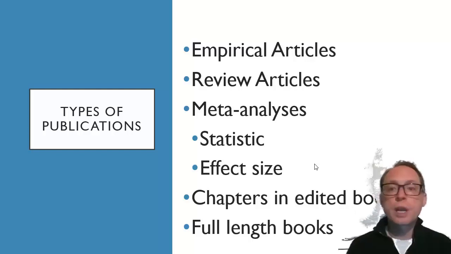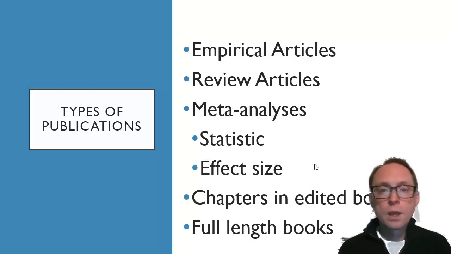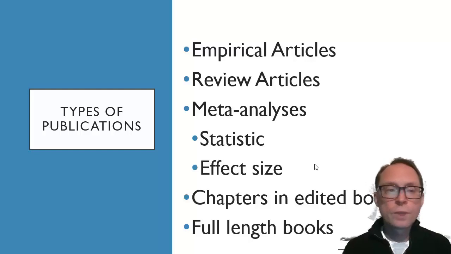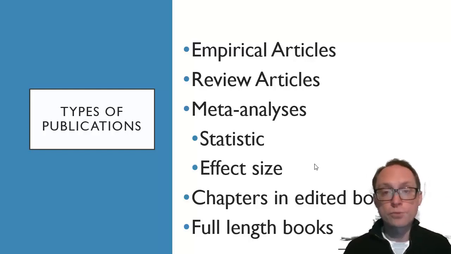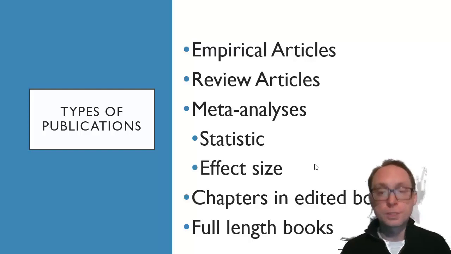So what we're going to do is talk about empirical articles, review articles, meta-analyses, chapters and edited books, and full-length books. So in order to do this, let's talk about what the differences are really quickly, and then we'll discuss how to find these and what the differences look like when you're looking for actual articles. So empirical articles are ones where they actually do a study.